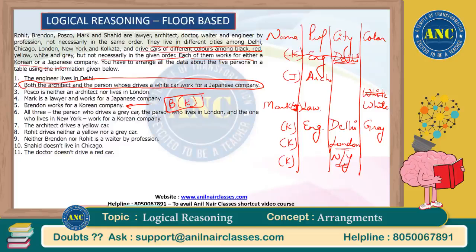Okay. So this is how it would work. So two Japanese and three Korean we got. We wrote some extra information, but we were able to curtail them down. The architect drives a yellow car. Architect is driving a yellow car. Rohit drives neither a yellow nor a grey car. So Rohit is not here, and Rohit is also not here, not driving a grey car. So Rohit can be either here or here.